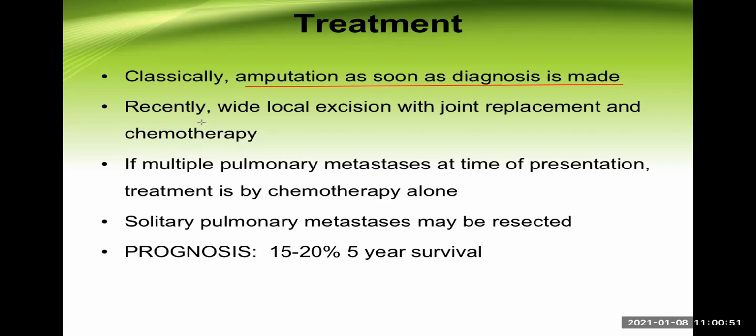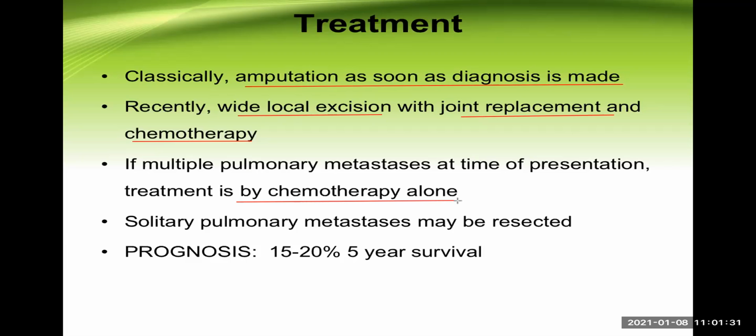The same thing is written here. Recently, wide local excision with joint replacement and chemotherapy may work as well as amputation. If multiple pulmonary metastases are already present at the time of presentation, treatment is by chemotherapy alone. Why? Because the metastasis has already occurred. So what's the point of doing surgery now? The surgery has to be done before metastasis occurs. It has already occurred, so chemotherapy is the only treatment at this time.